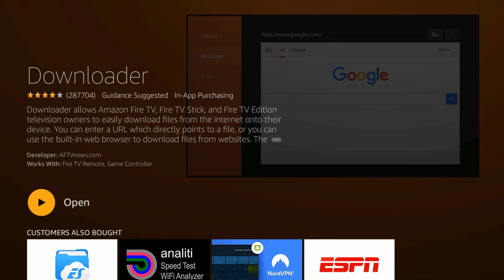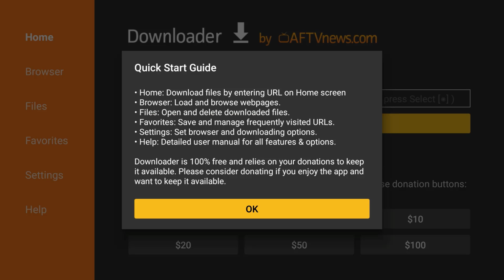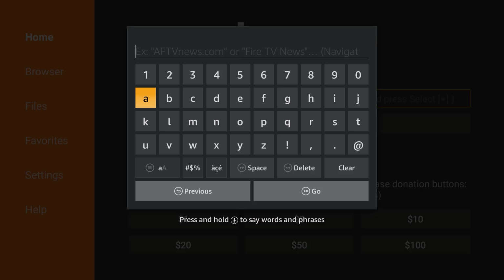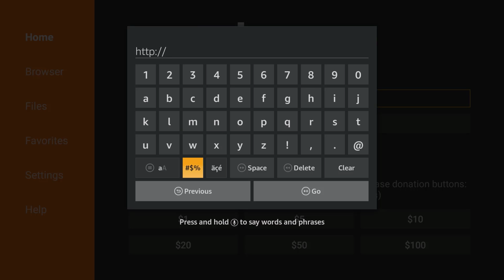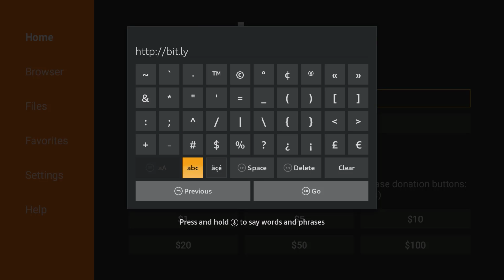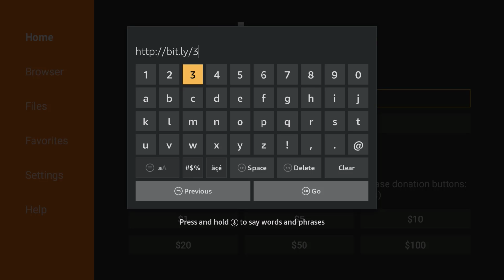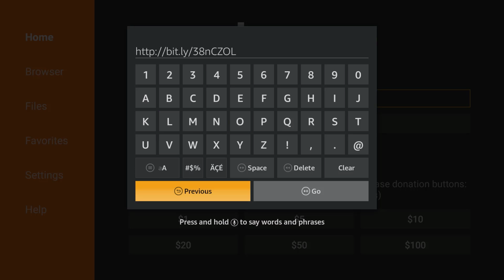After you have that downloaded and installed, open it up, and you're going to click in, go ahead and allow it, and click in here and type the following. Click go after you get that typed in there.